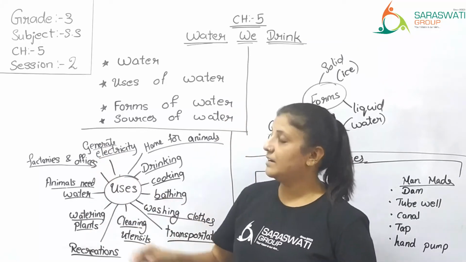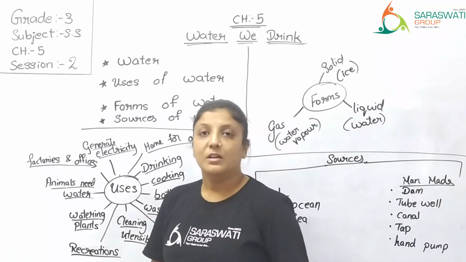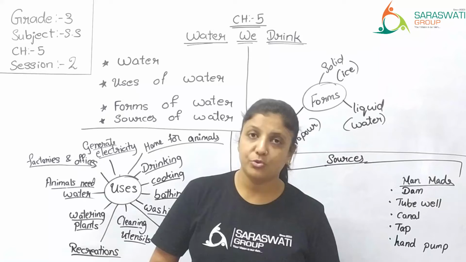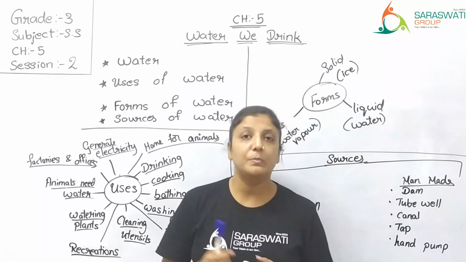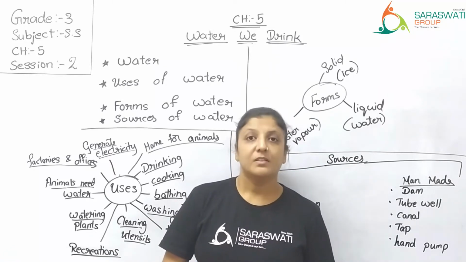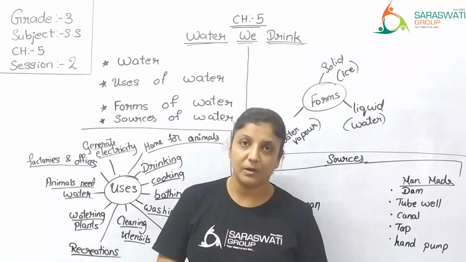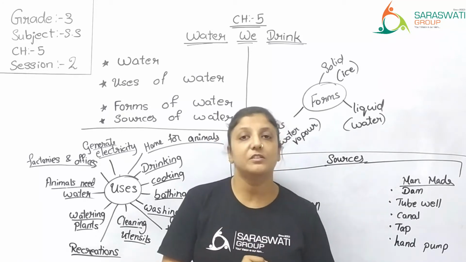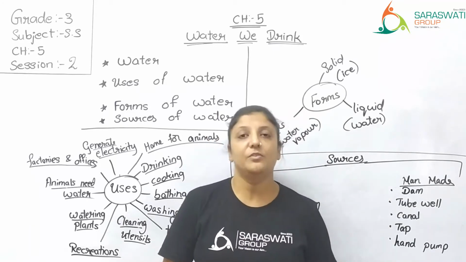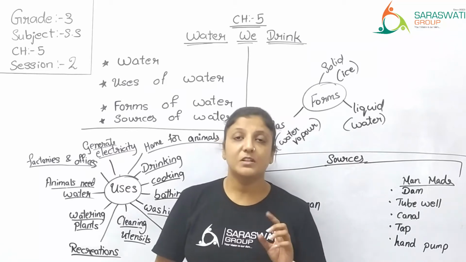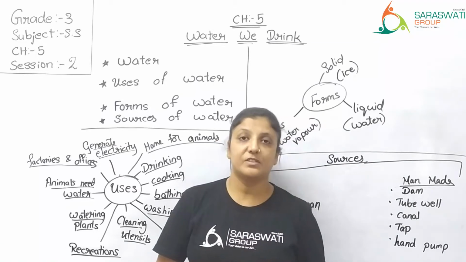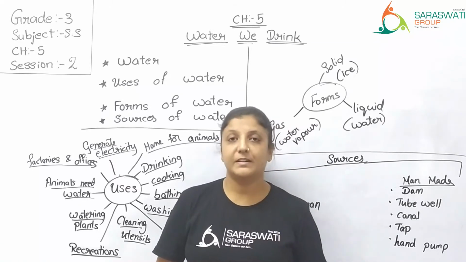Then generating electricity. Electricity that we use today to run our fan, tube light, etc. This electricity can also be produced with the help of water. Such type of electricity which is generated with the help of water is called hydroelectricity.